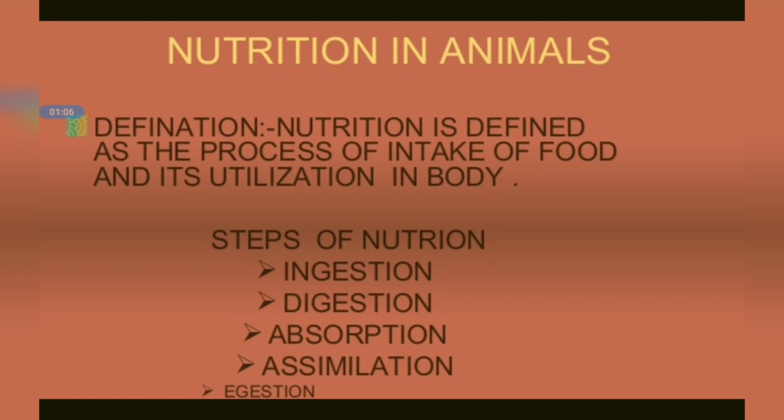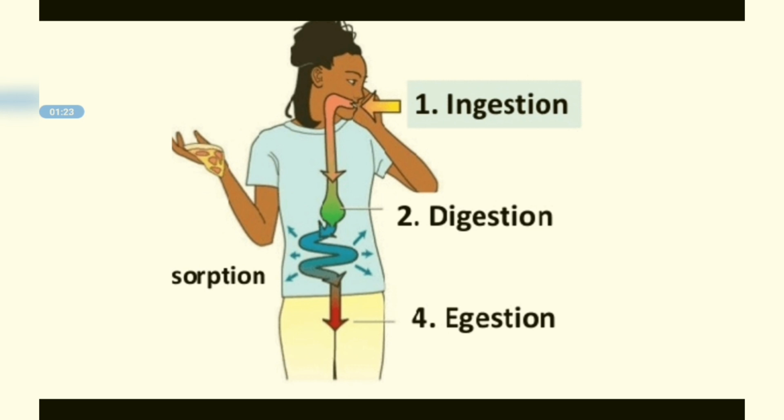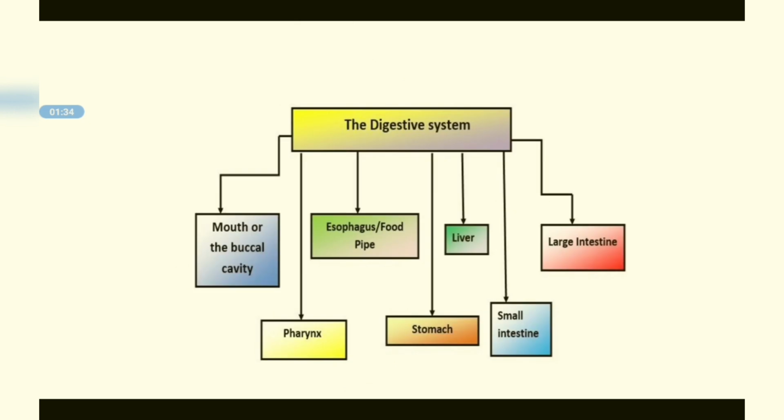Nutrition is defined as the process of intake of food and its utilization in the body. Steps of nutrition: ingestion, digestion, absorption, assimilation and egestion. First we take the food, then it gets digested, then it's carried to our anus and it's released. The waste is released.